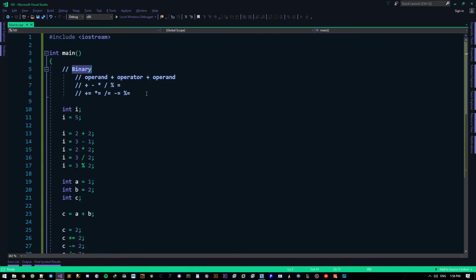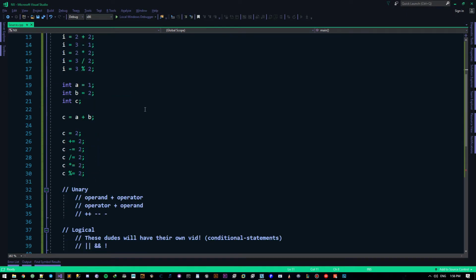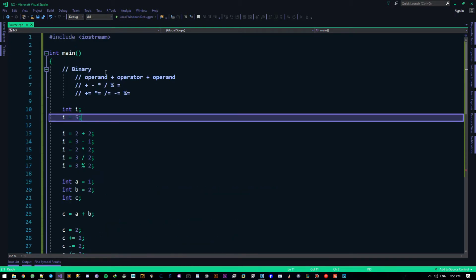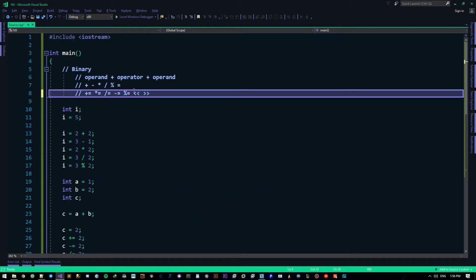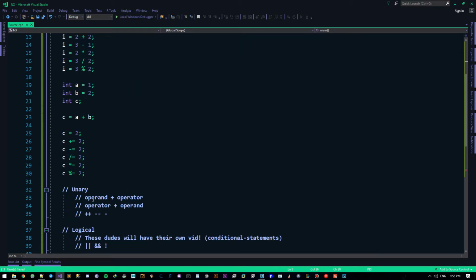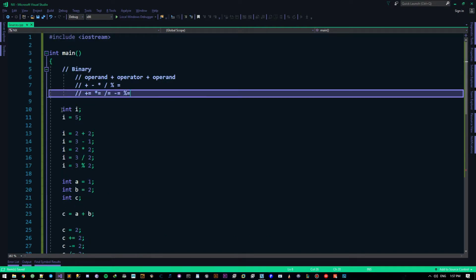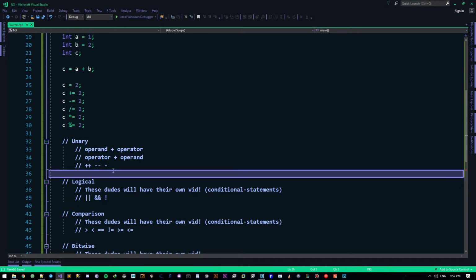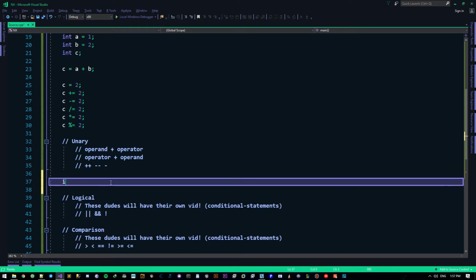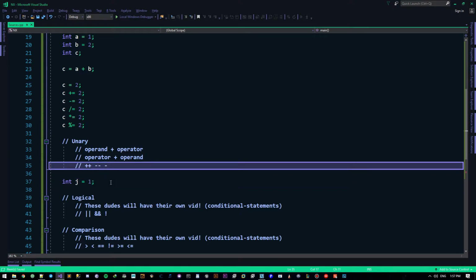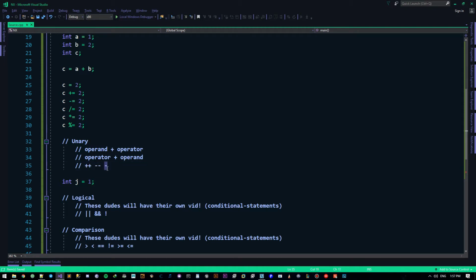Okay, the binary operators, these are the most important ones. We don't really care just yet about the rest of them. You know, like this one right here. We don't really care about these just yet, but we'll get to them soon. Although you may have already used them, we don't care about them. Now, these were almost all the important binary operators. Now let's talk a little bit about unary operators. So the most important ones, let's say int i or int j equals 1. The most important ones are these two, but we're not going to talk about those two.